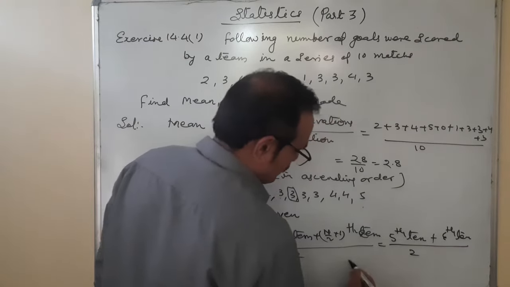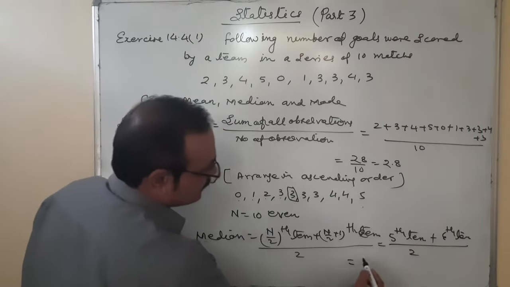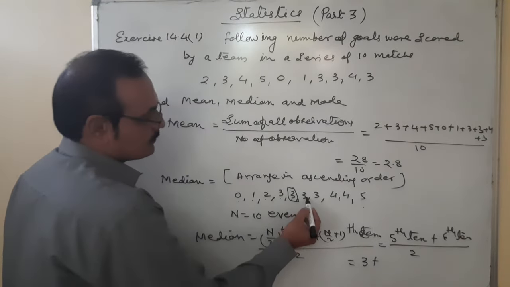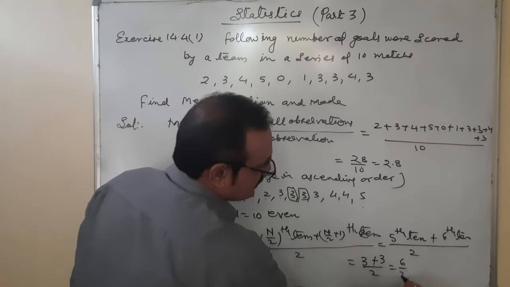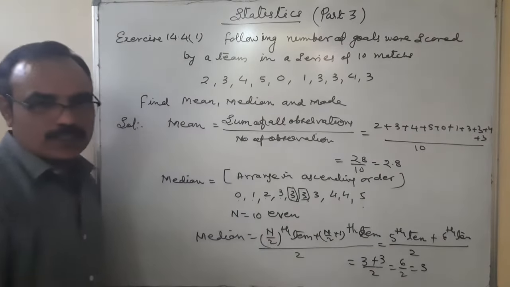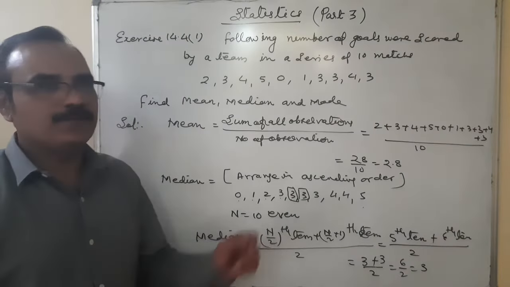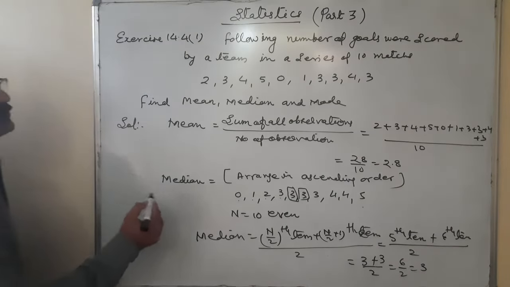Divided by 2. What is the fifth term? Fifth term is 3. Sixth term, 3. So 3 plus 3 upon 2, 6 upon 2, that means it is 3. So what is the median? Median is 3. And third one is mode.